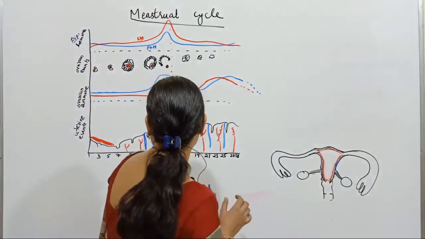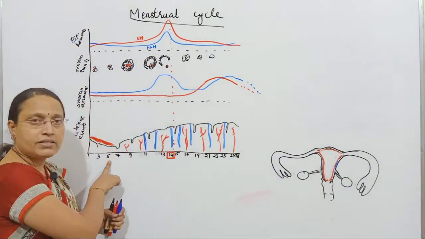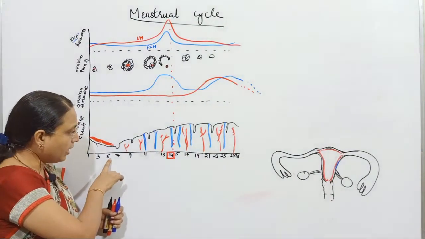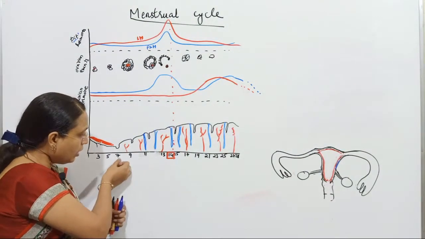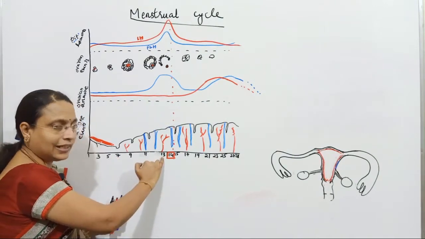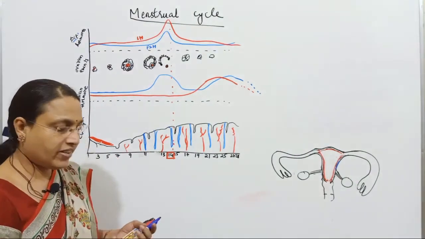Now the second phase. So days 1 to 5 are over, the next day will be the 6th day. And another phase, the third phase, will be on the 14th day. So the 6th day to the 13th day will be the next phase.